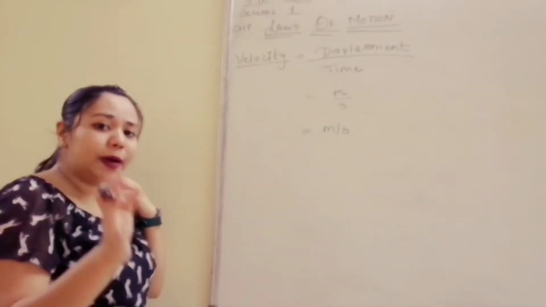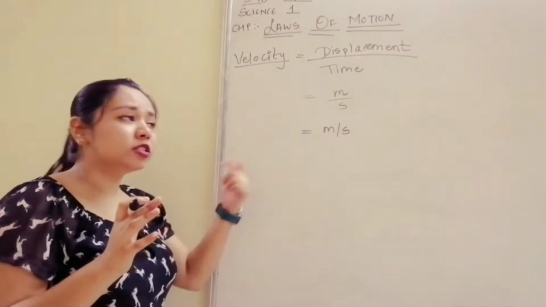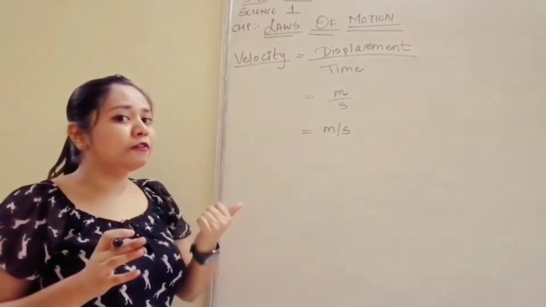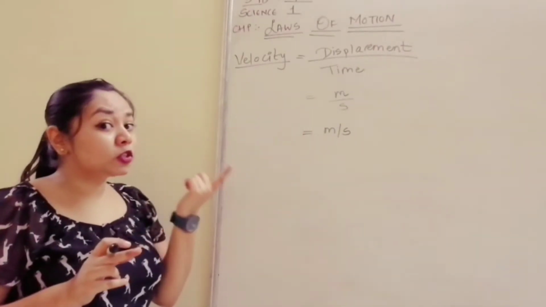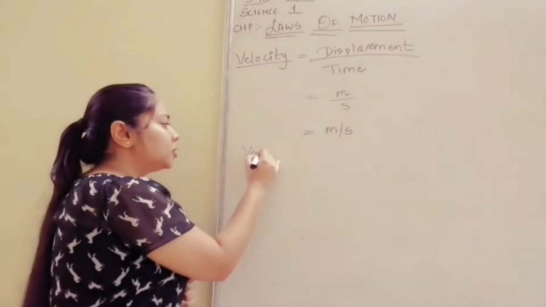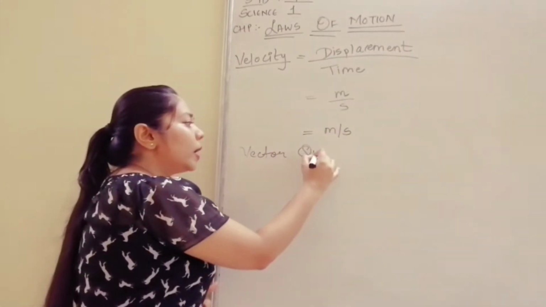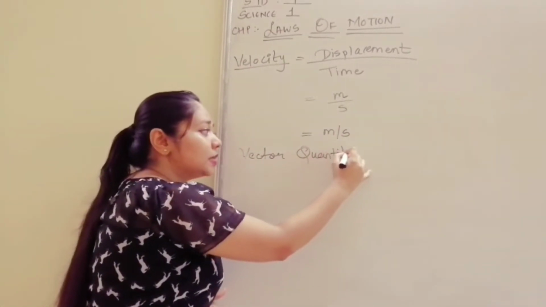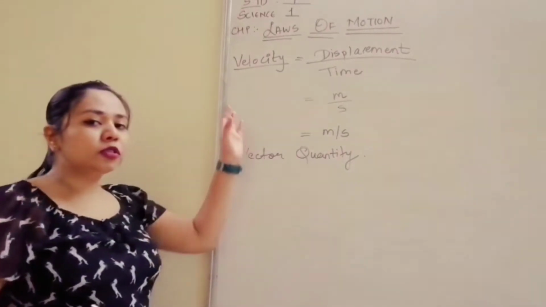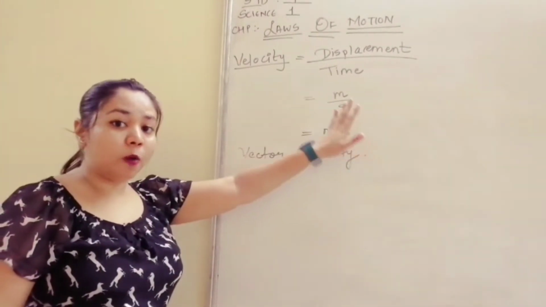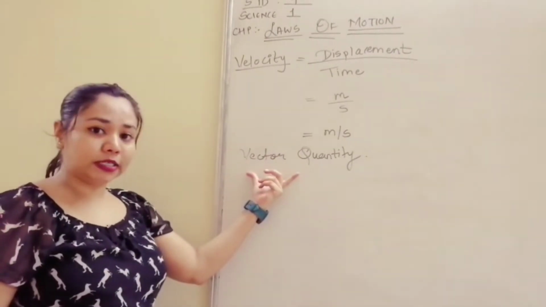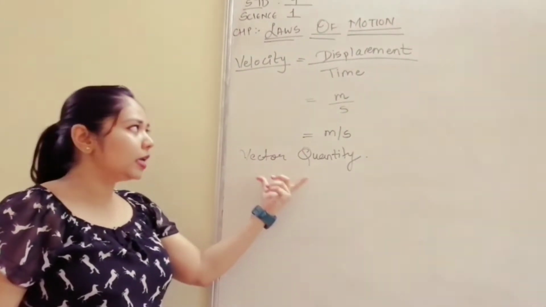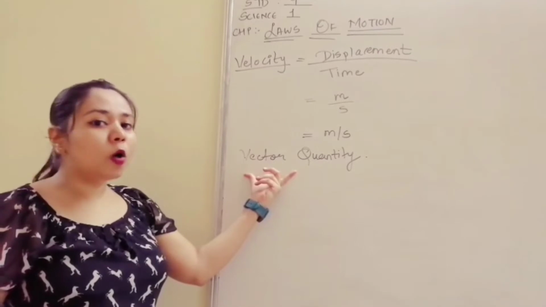But the only difference is in velocity we are using displacement, and in speed we are using distance. Now as I told you, displacement is a vector quantity. So if I am using displacement in this formula, velocity will also become a vector quantity. Since displacement was a vector quantity, velocity will also become a vector quantity.